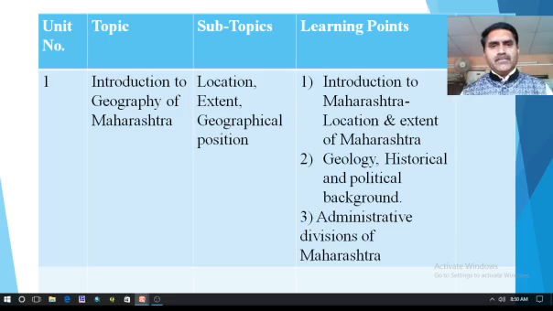We have to cover location, extent and geographical position in this topic, and we have to learn introduction to Maharashtra, particularly location and extent of Maharashtra. And the second point is geology, historical and political background, administrative divisions of Maharashtra.